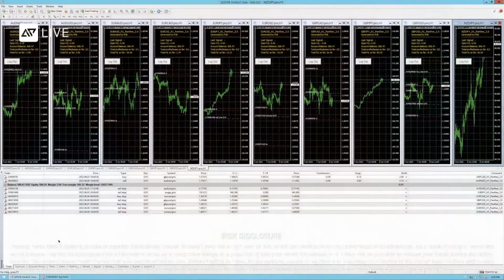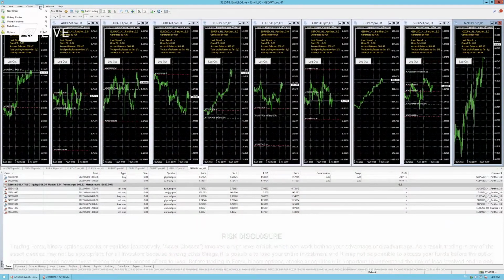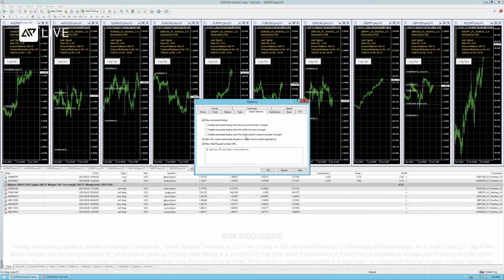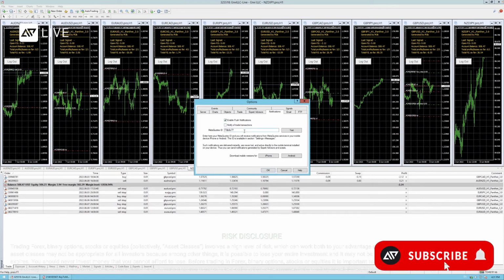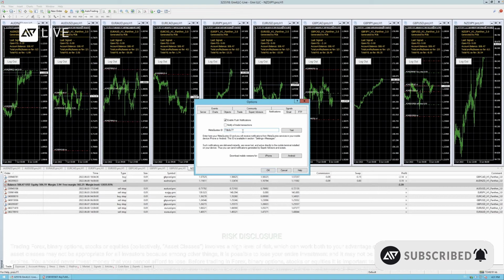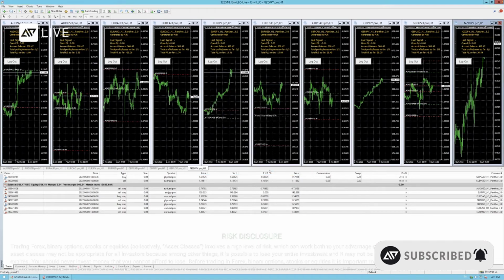Okay, first of all, every time that you start trading, go underneath Tools. Go to Options and then go to Expert Advisors. Check allow automated trading, uncheck these three boxes, and check allow DLL imports and allow WebRequest for URL. Then you can also go underneath Notifications and enable push notifications for your iPhone when new trades open. You can find a lot of good YouTube videos on how to do that. Okay, and then you press OK.